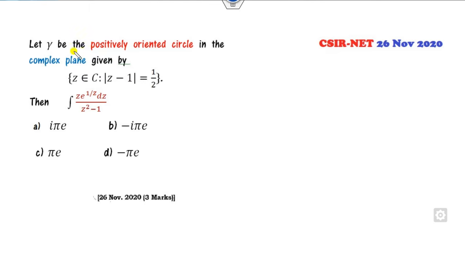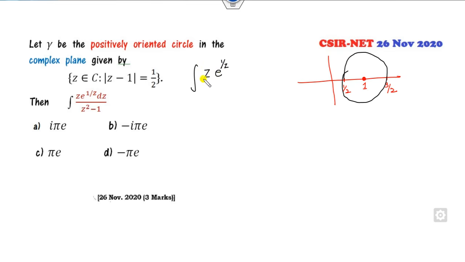Look at this another one. Gamma is a positive oriented circle, again here. Center is 1, radius is half. So it goes from half to 3 by 2, and this is my circle. Then the integration of z e raised to power 1 over z, divided by this.